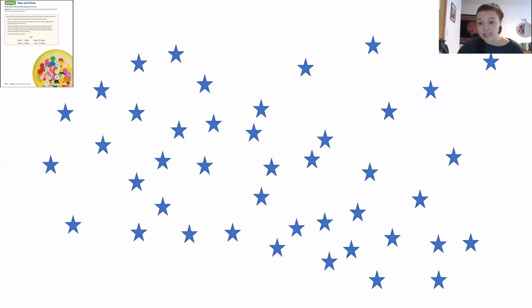And there are lots of ways that I could count these objects. I could count by ones, but they're all over the place and I might lose my place if I count by ones. And we learned that the most efficient way to count objects is to put them in groups of 10. That way we can organize them and count them super quickly. So I'm going to show you now what it would look like when I organize these objects and put them into really easy to see groups.